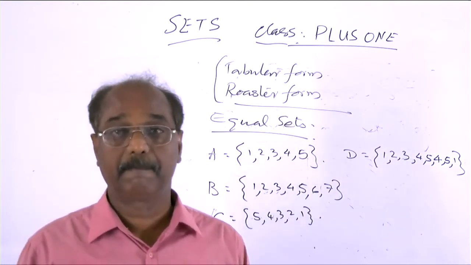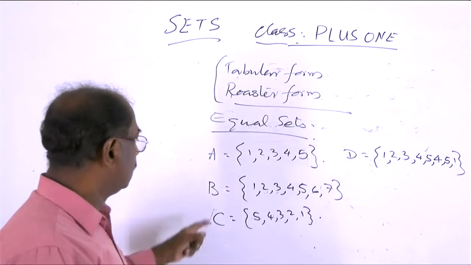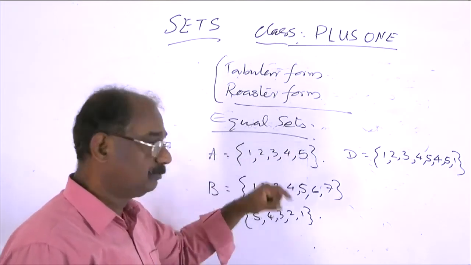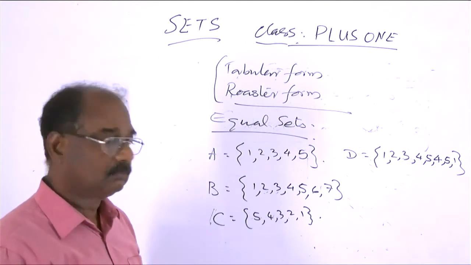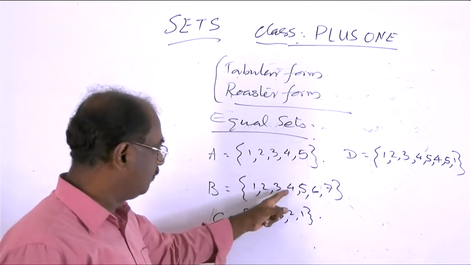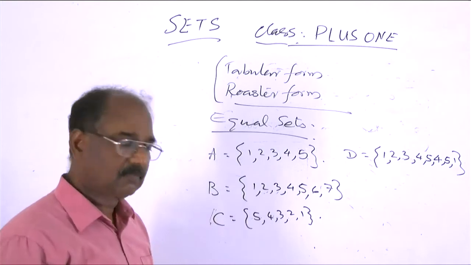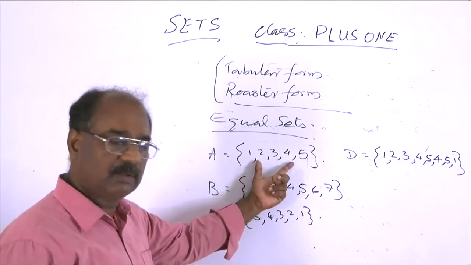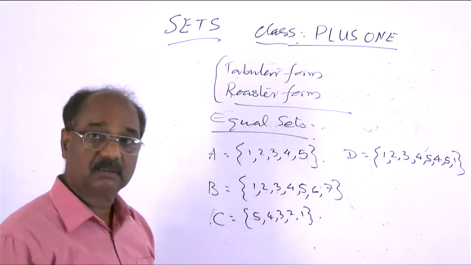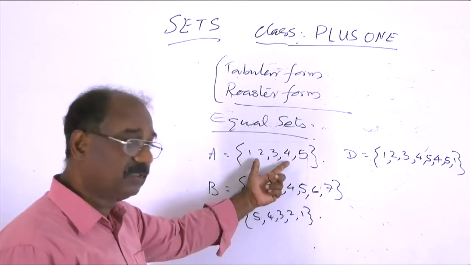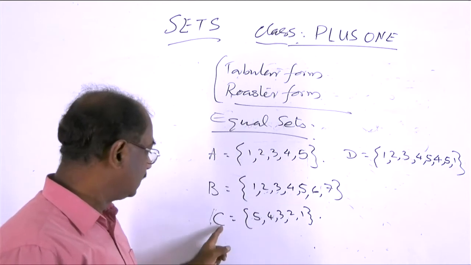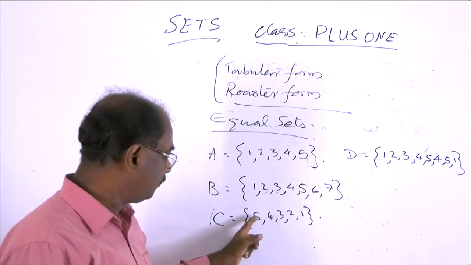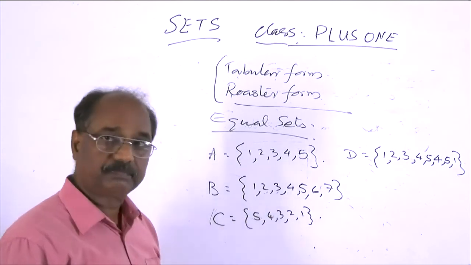Consider these sets. Set A consists of 1, 2, 3, 4, 5. B is 1, 2, 3, 4, 5, 6, 7. This is a set different from A. A consists of 5 elements and B consists of 7 elements. B is the first 7 natural numbers, A the first 5 natural numbers. And C consists of 5, 4, 3, 2, 1.